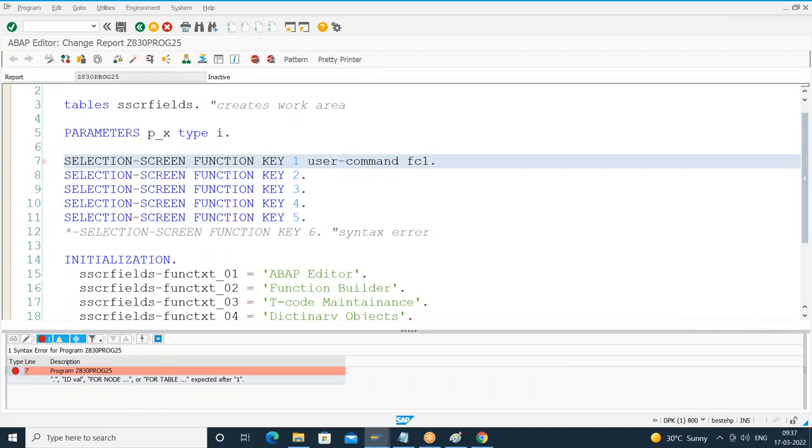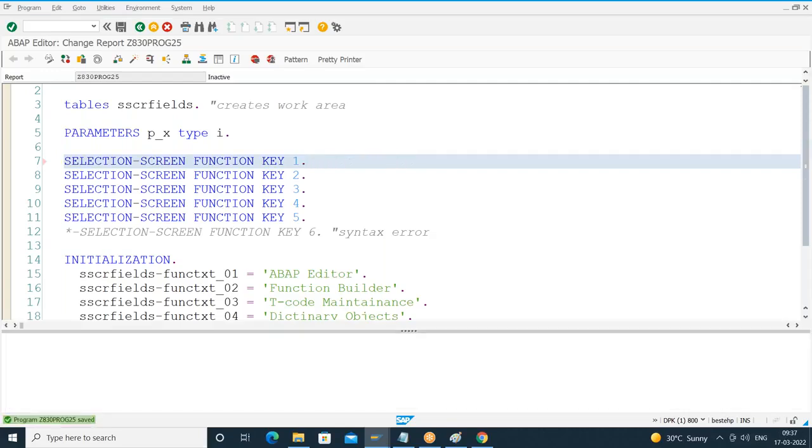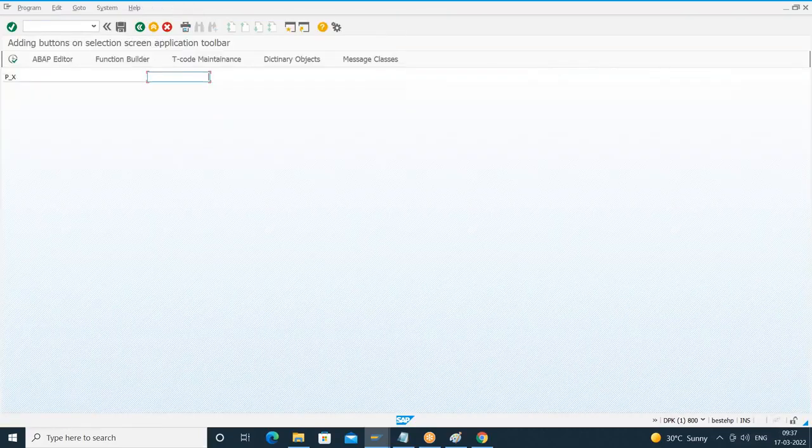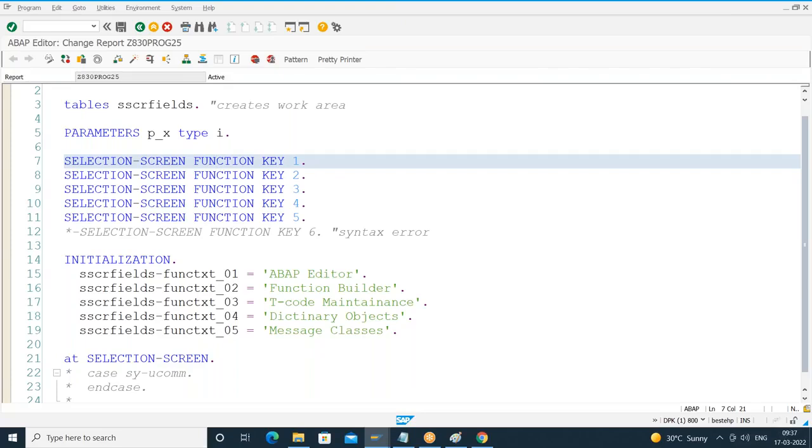Understood? Even if you see the documentation, when I execute this, I'll read the documentation. I'll put the cursor somewhere here. I'll press F1. I pressed F1. Let's see what happens.